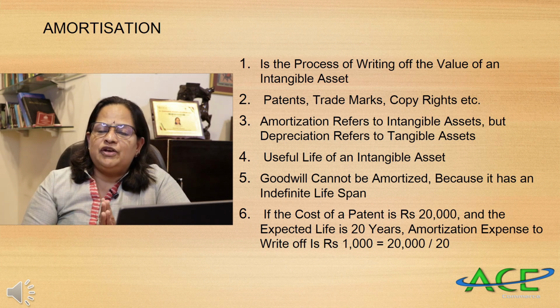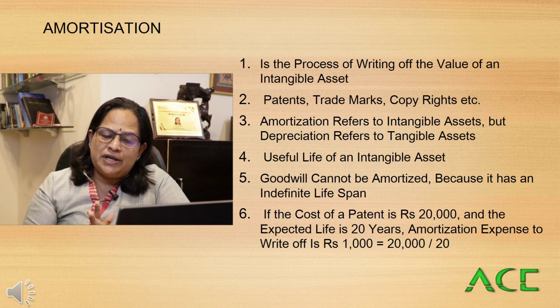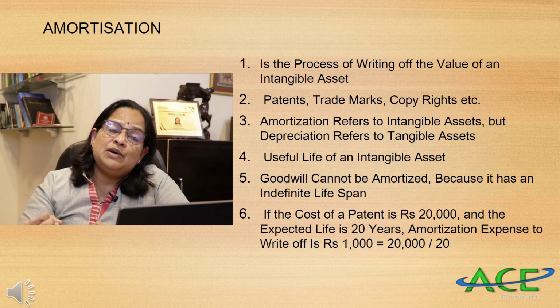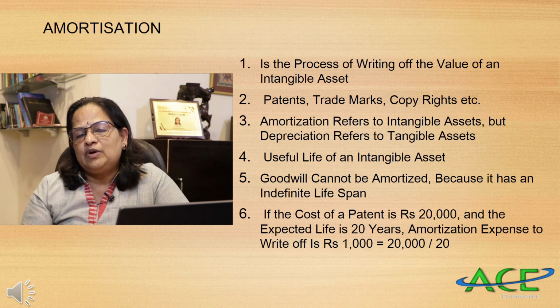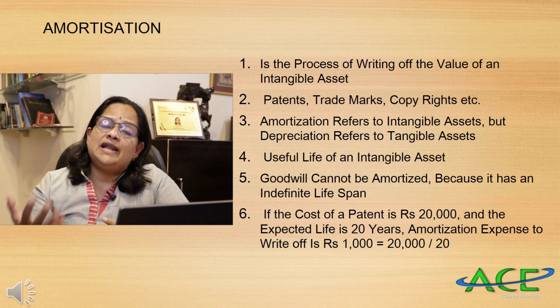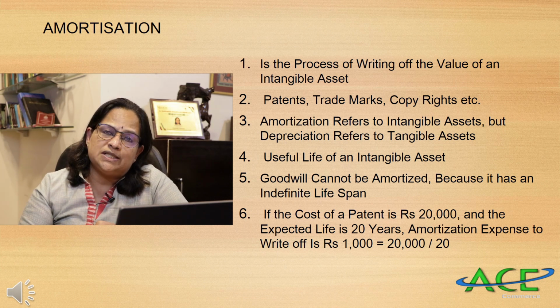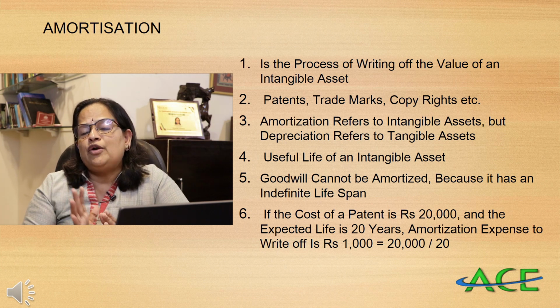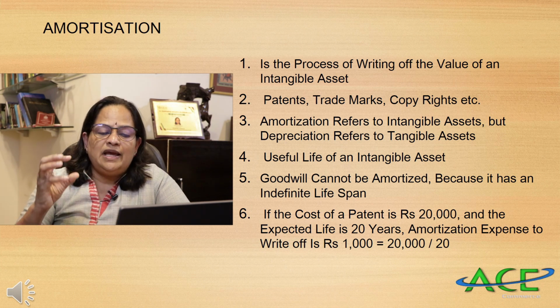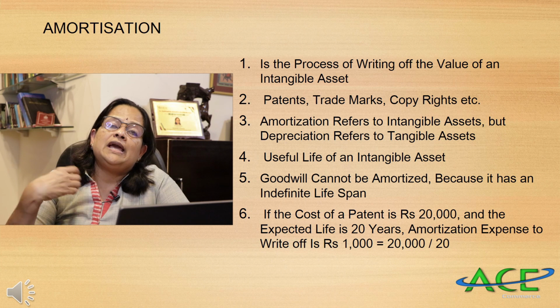And goodwill: you have to remember that goodwill cannot be amortized, because you cannot calculate the actual usage of the asset or the lifespan. Goodwill has an indefinite lifespan. We don't know how many years it will last. So that is why amortization is not possible. Goodwill cannot be amortized because the life of the goodwill cannot be calculated.